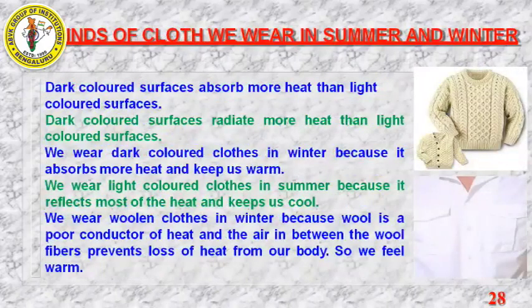Next we have kinds of clothes we wear in summer and winter. Dark colored surface absorbs more heat than a light colored surface. Dark colored surface radiates more heat than light colored surface. These two activities we have performed in the previous slide. Correct? So we wear dark colored clothes in winter because they absorb more heat and keep us warm. We need to wear dark colored clothes in winter and light colored clothes in summer. This is the concept they are going to explain here in these two sentences.